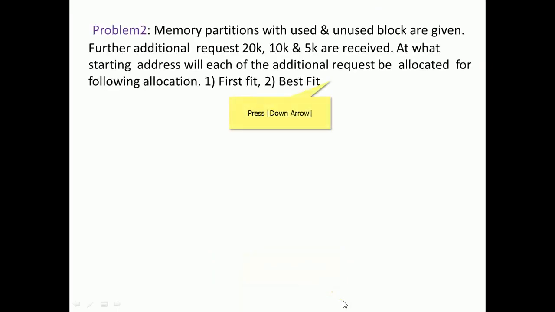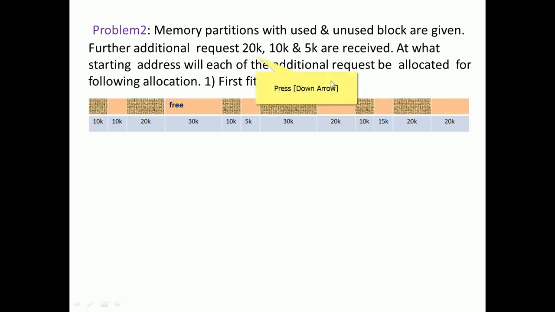Coming to this second example problem, related to memory partition, used and unused blocks are given. Further additional requests of 20k, 10k, and 5k are received. At what starting address will each of the additional requests be allocated for the first fit and best fit algorithms? So let us see.